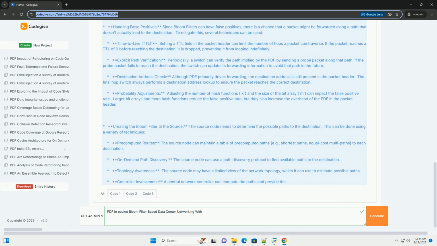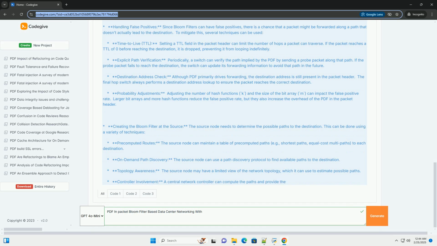Controller involvement: a central network controller can compute the paths and provide the Bloom filter to the source node. This offers better control and optimization, but introduces a dependency on the controller. Advantages of PDF. Reduced routing table size: switches don't need to maintain large routing tables.